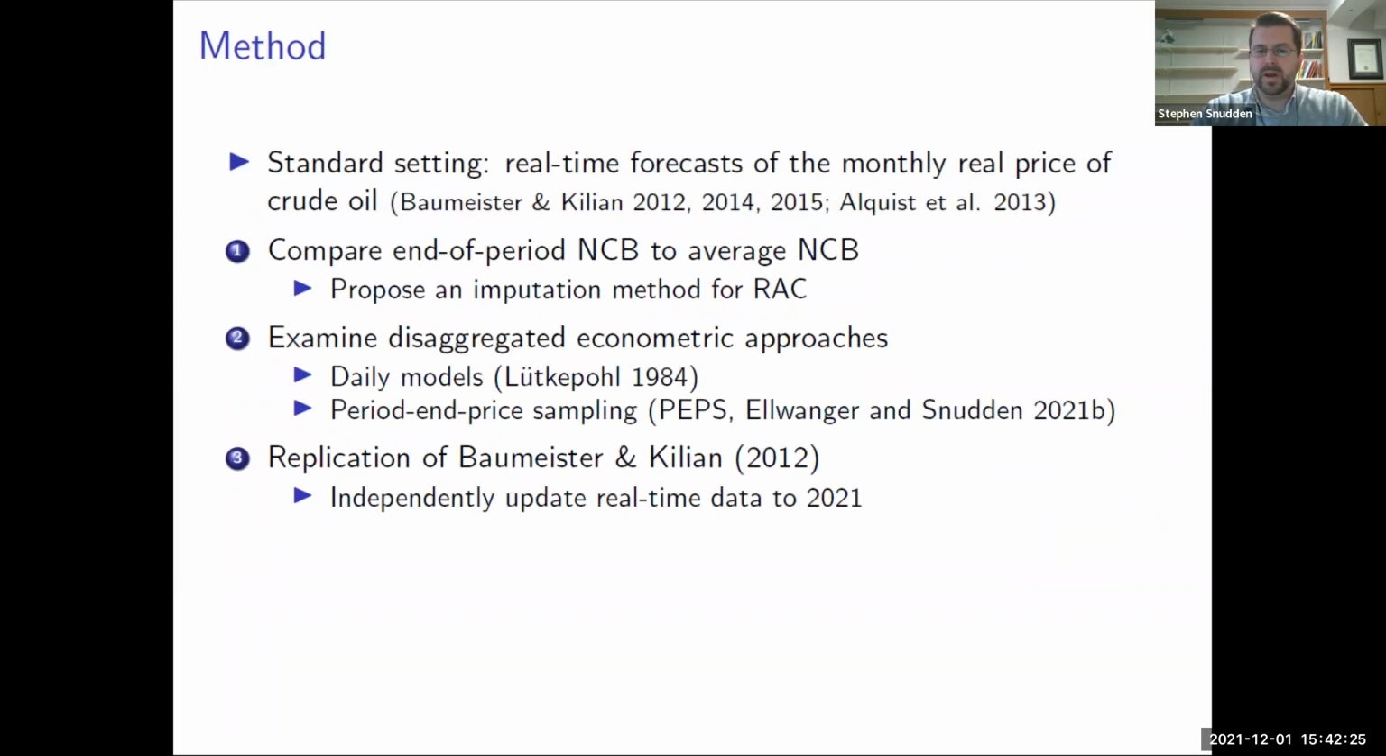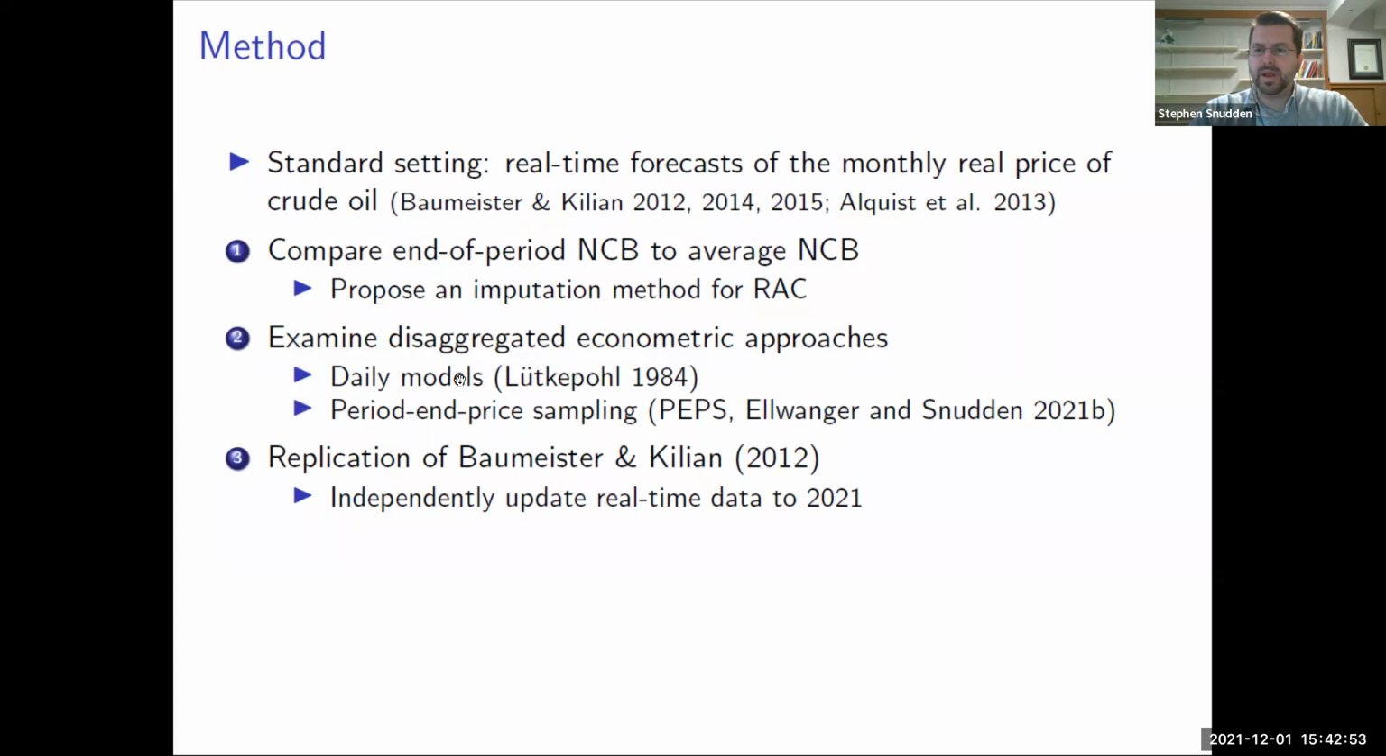The first is going to compare the end of period no change benchmark to the average price no change benchmark. And even in the case where the end of period price is not observed, such as for the refiner's acquisition cost, we're going to propose a simple imputation method. Second, we're going to examine disaggregated econometric approaches, which include estimating models at the daily frequency and then aggregating the forecasts to the monthly frequency as proposed by Ghysels and co-authors.